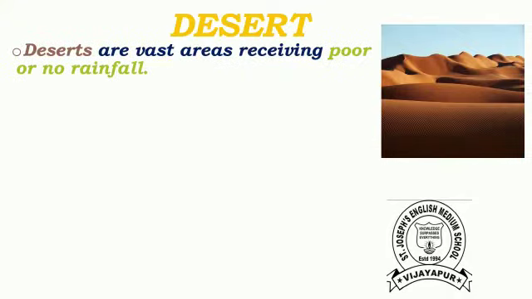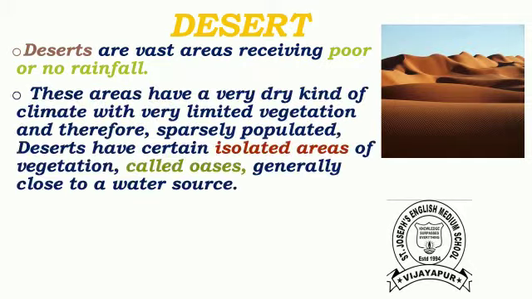Let us continue, children. First, we read about desert. Deserts are vast areas receiving poor or no rainfall. These areas have a very dry kind of climate with very limited vegetation and therefore are sparsely populated. Deserts have certain isolated areas of vegetation. These are called oases, generally close to water sources.